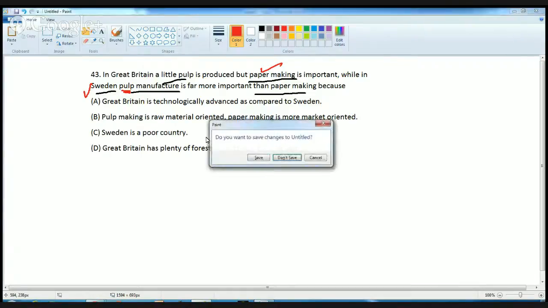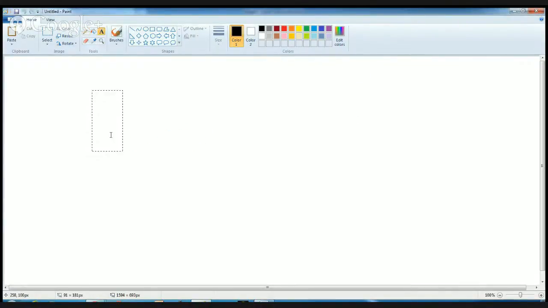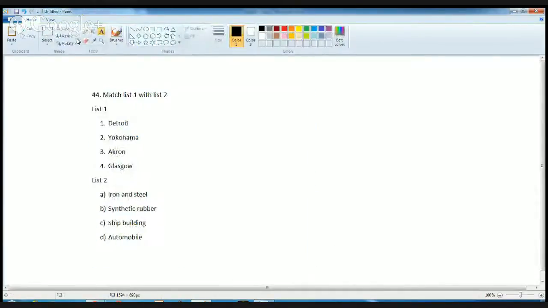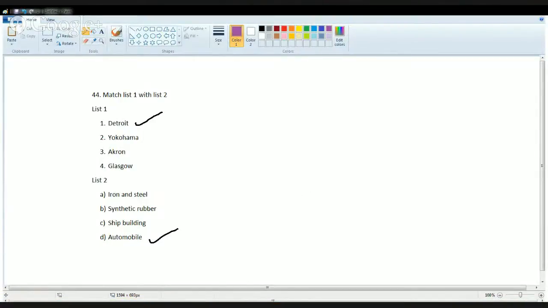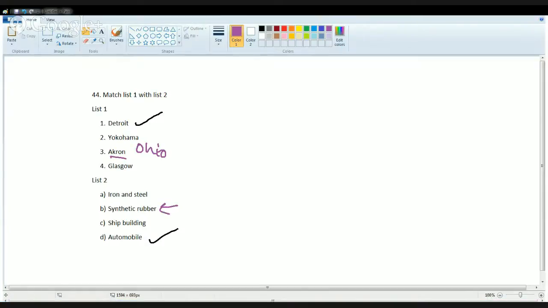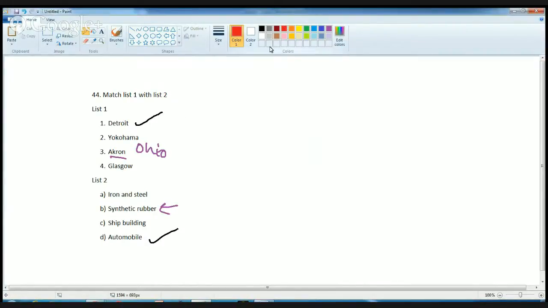The next question is a direct question where you must know which kind of industry is found where. So the correct answer here is Detroit is known as the hub for automobile industries. Akron in Ohio is known as the rubber capital of the world. So you have rubber here. Then you have Glasgow, which is known for the shipbuilding industry. And finally, you have Yokohama, which is known for iron and steel.